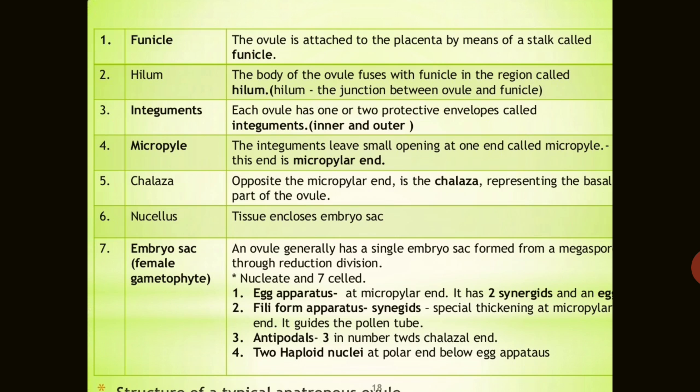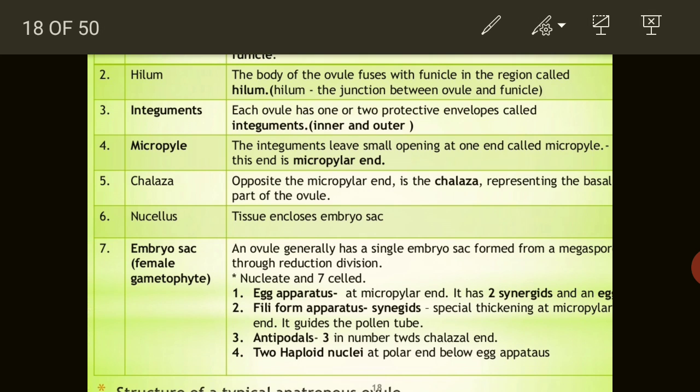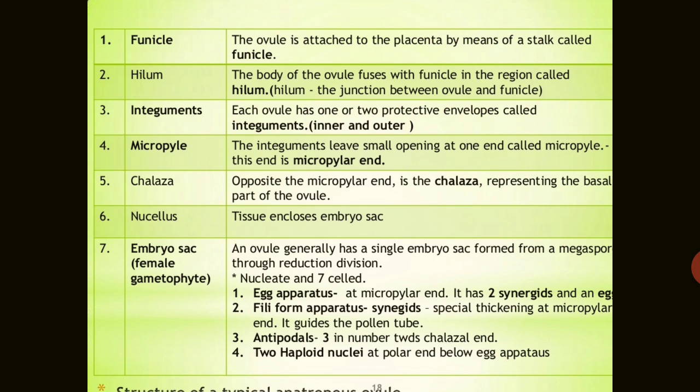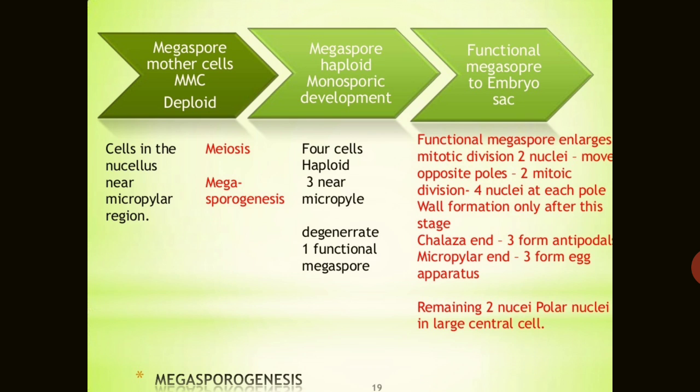It guides the pollen tube to enter through that end and fuse with the egg cell. The antipodals are 3 in number, towards the chalazal end. And 2 haploid nuclei at the polar end below the egg apparatus. So these are the structures found in the female gametophyte, or the embryo sac. So how is it going to be developed?